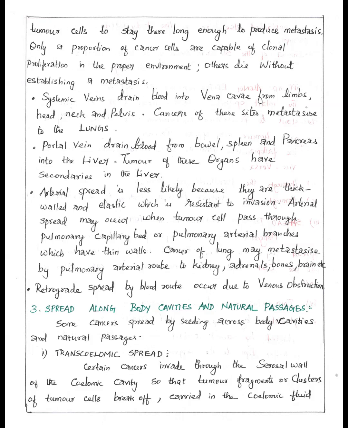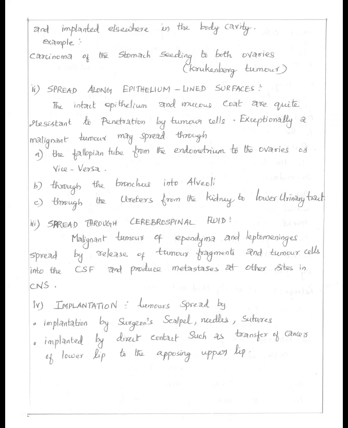Finally, we will see how tumor cells spread along body cavities and natural passages. Some cancers may spread when the fragments of tumor move across body cavities and natural passages. Under this, first, we will learn transcoelomic spread. Cancer in the coelomic cavity invades its outer layer, that is, serosal wall. The tumor breaks into fragments carried by coelomic fluid and metastasizes anywhere in the body cavity. For example, stomach carcinoma seeding to both ovaries. It is termed as Krukenberg tumor.